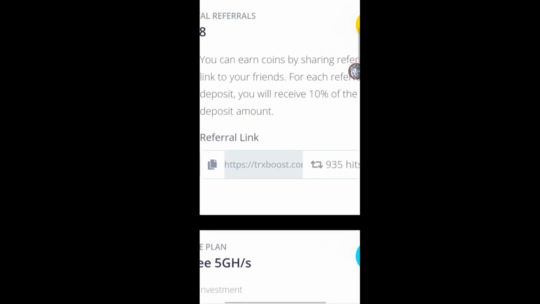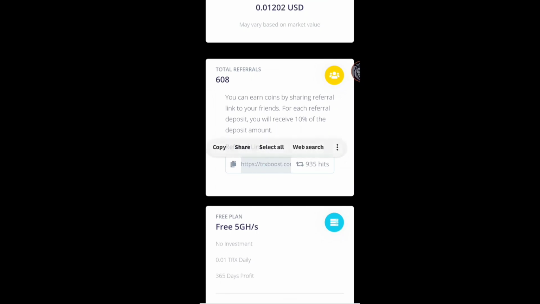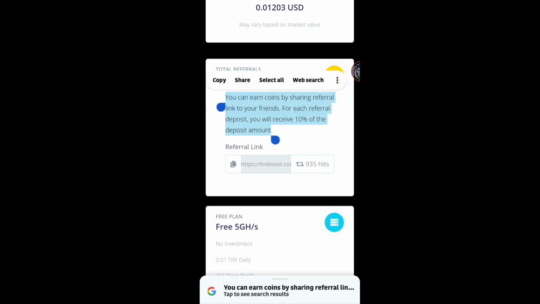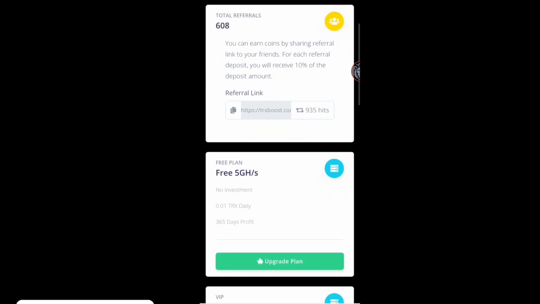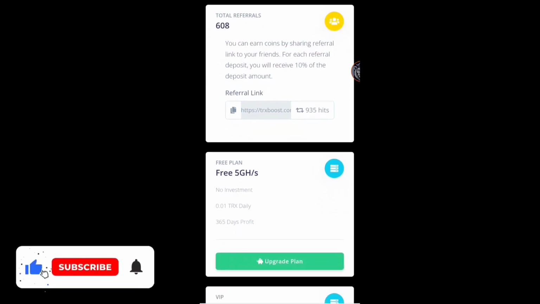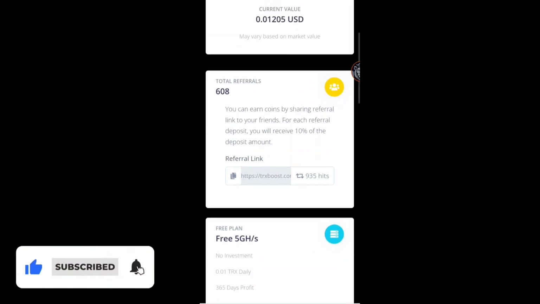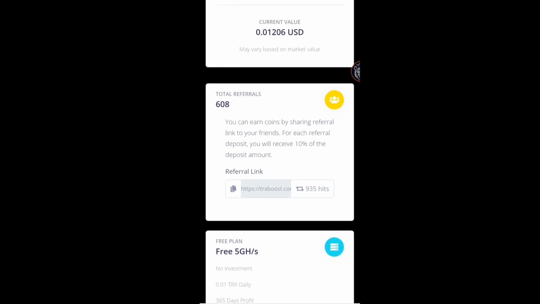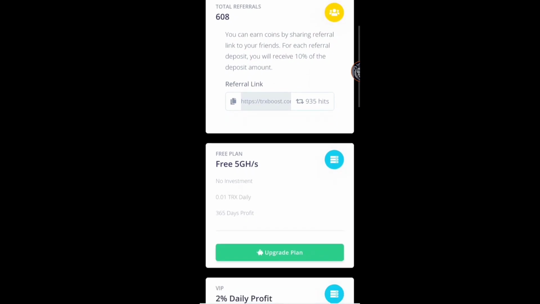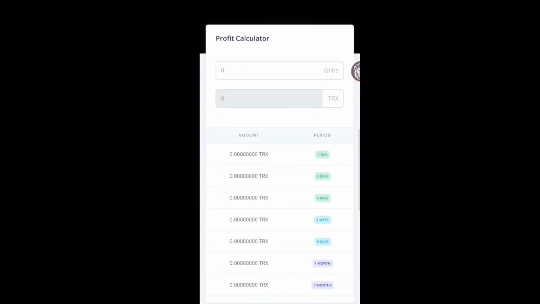And the best section is its referral section where you will get 10% profit of the deposit amount. So for example, if your friend deposited 1000 TRX, you will directly get 100 TRX in your account which you can withdraw directly. So yeah, this is the power of this website guys. You can earn huge income from this site very easily.